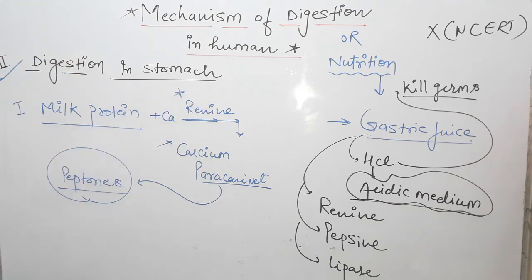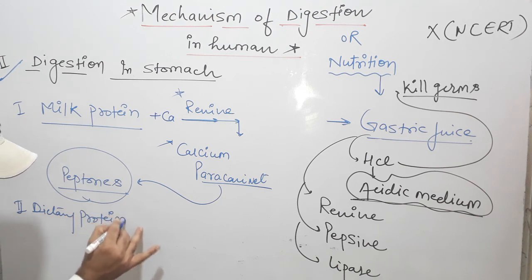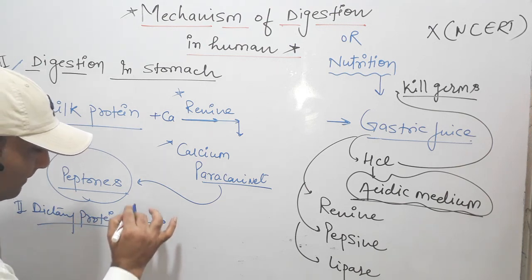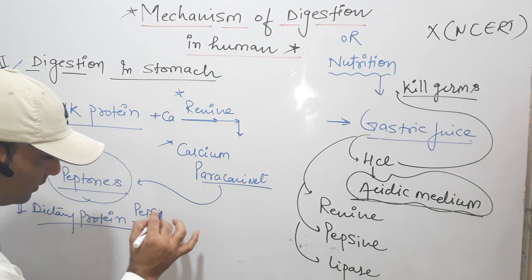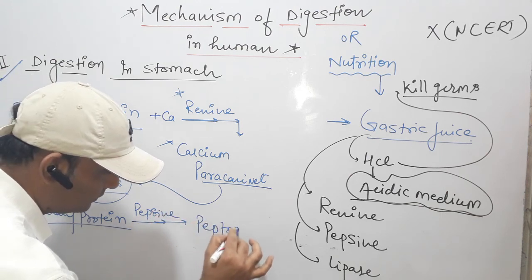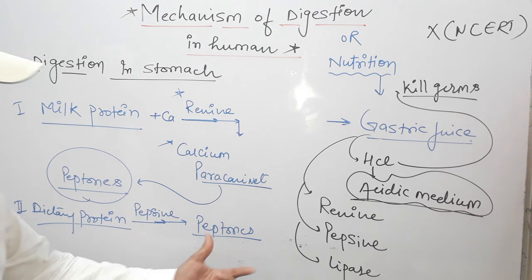Clear? Second, if the food contains dietary protein, like pulses and others, then pepsin directly works and converts it into peptones, which are a smaller unit of protein, a joining of amino acid units.